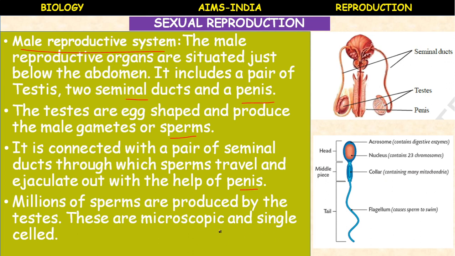This is the sperm. So what are the main organs present in the male reproductive system? A pair of testes which are bean seed shaped or egg shaped, connected with two tubes called seminal ducts. The sperms enter the seminal ducts, which open into the penis, and are ejaculated out. A sperm is a unicellular male gamete.